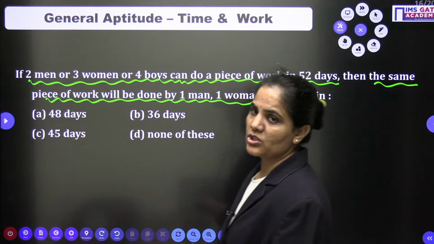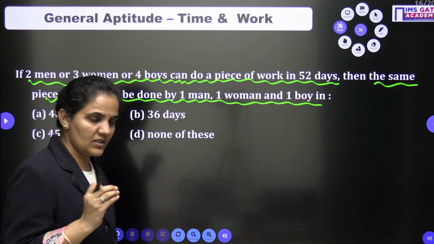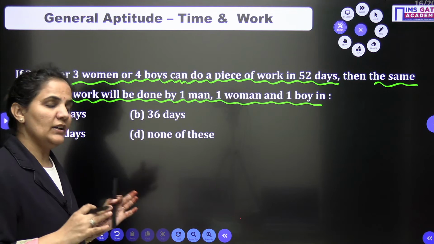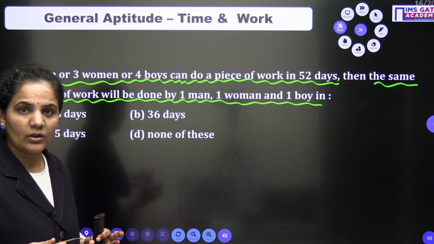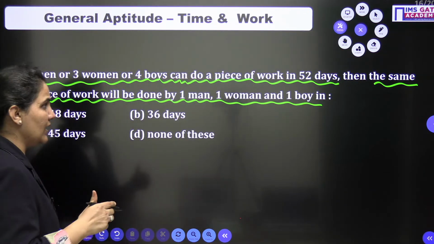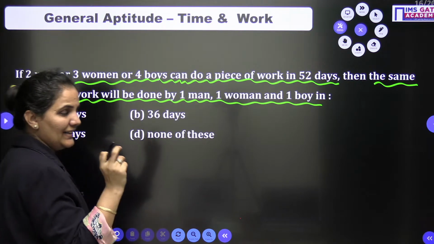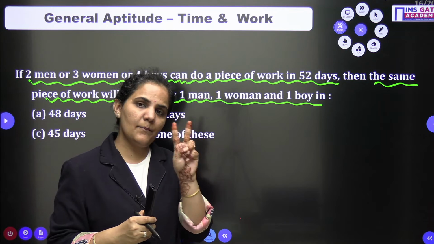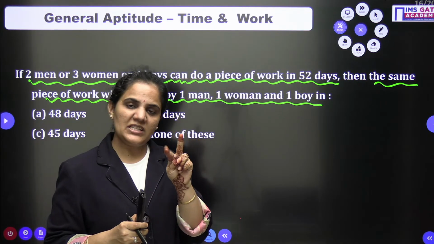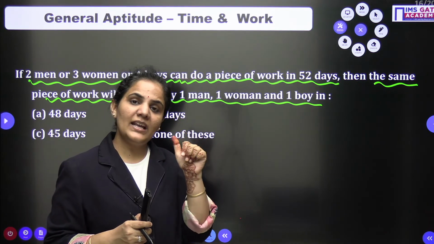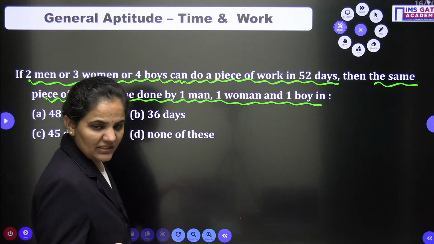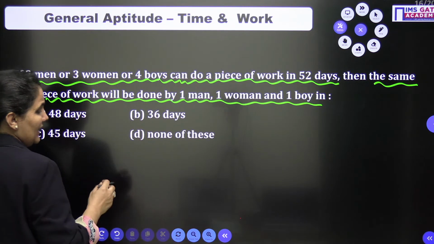Let's approach it. First of all, we know that this is a very specific and simple pattern of question. This pattern of question we already approached earlier in the last session of time and work. But this is slightly different, because in the previous section there was a comparison between two things, either man or woman. Here we have 3 things to compare: man, woman and boys. So let's check it out.